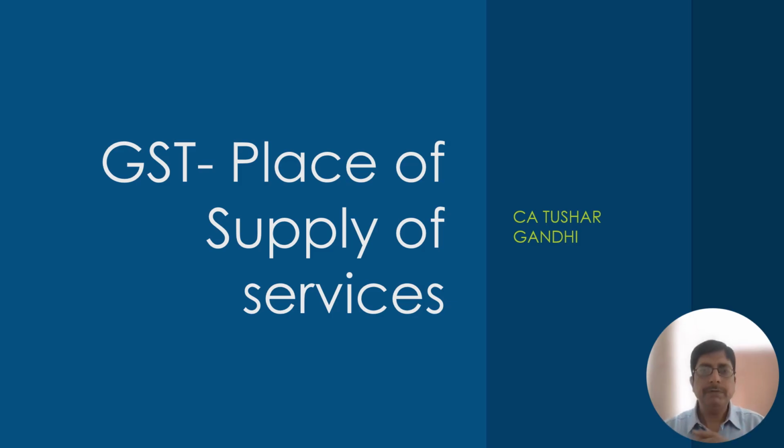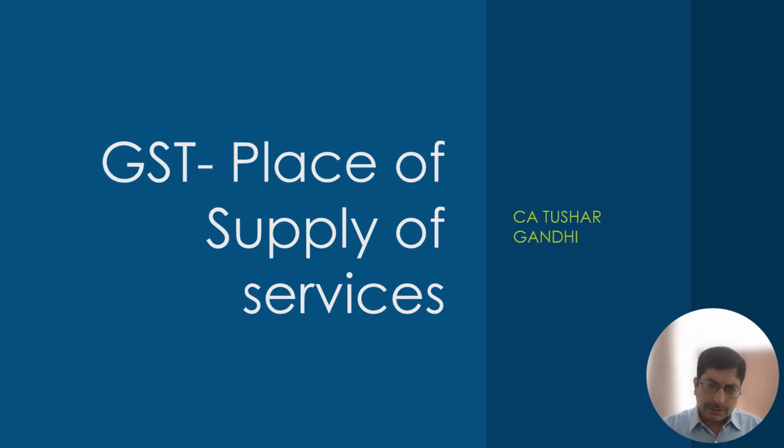The test given under the law is to determine the nature of the transaction, that is whether it is interstate or intrastate. The test is, if the location of the supplier and the location of the recipient are in different states, then the transaction is interstate supply and IGST is leviable.